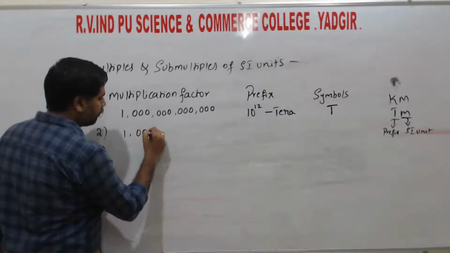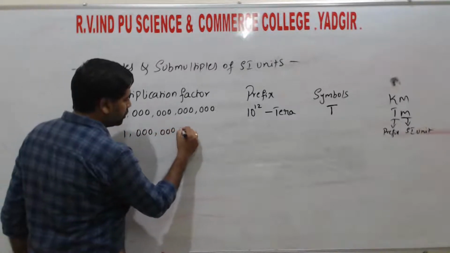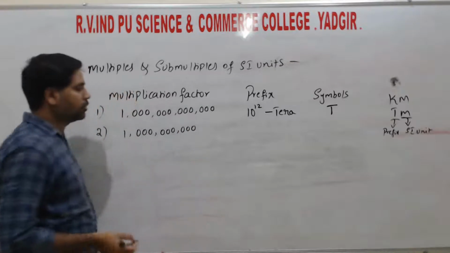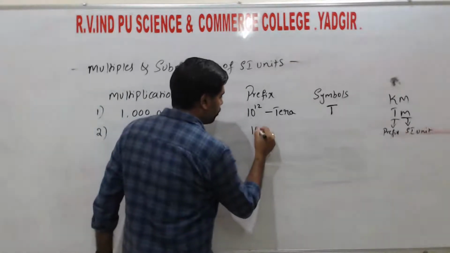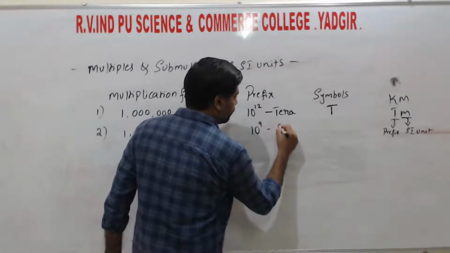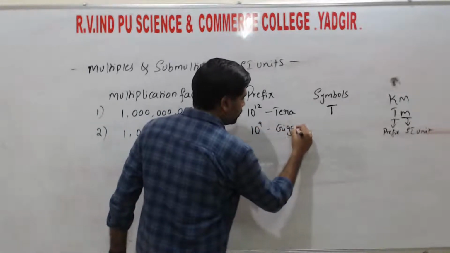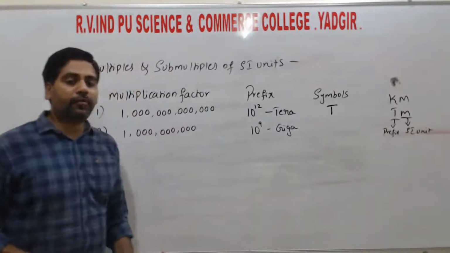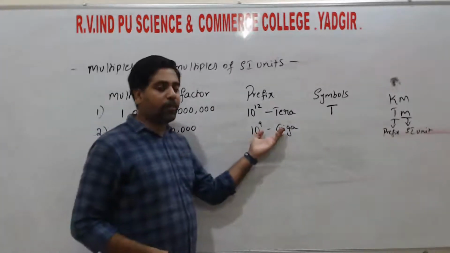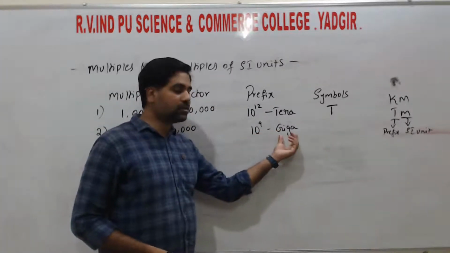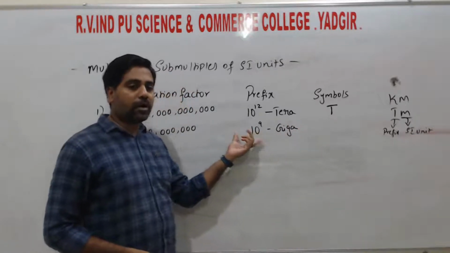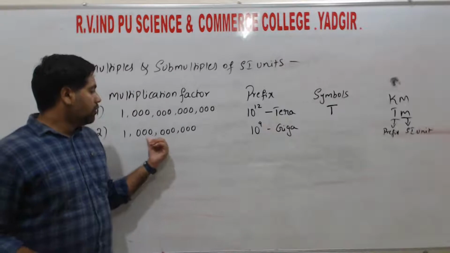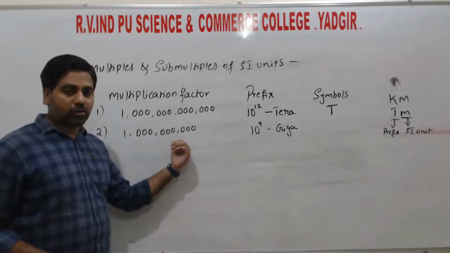In a similar way, the next one is 1 followed by 9 zeros, which can be written as 10 to the power of 9. That is written as giga. With a similar example for memory, the unit is byte, that is gigabyte. Its capacity is 10 to the power of 9, that is 1 followed by these zeros.